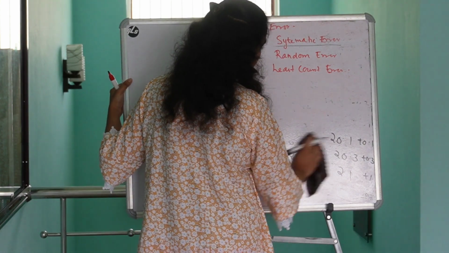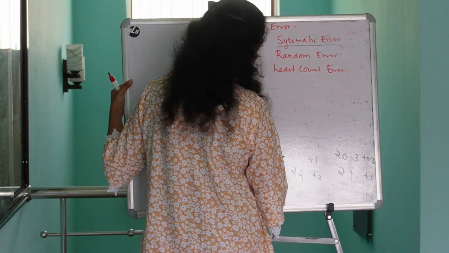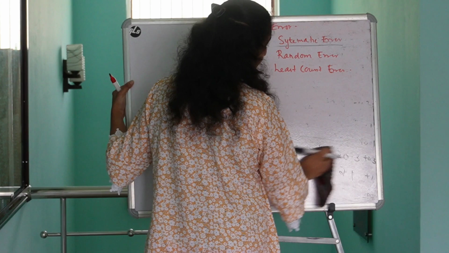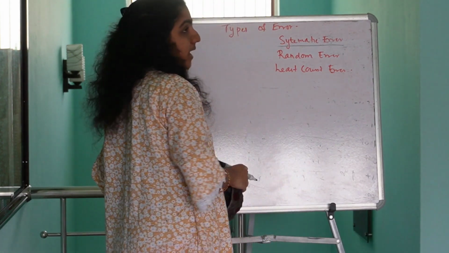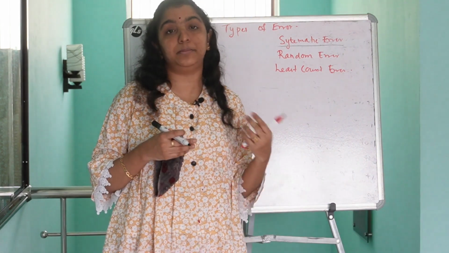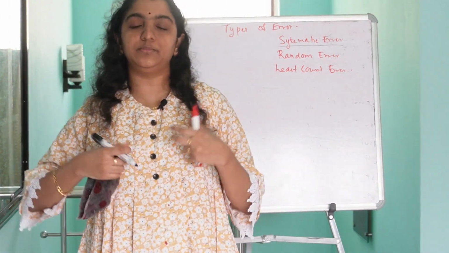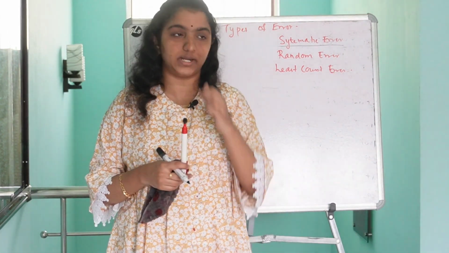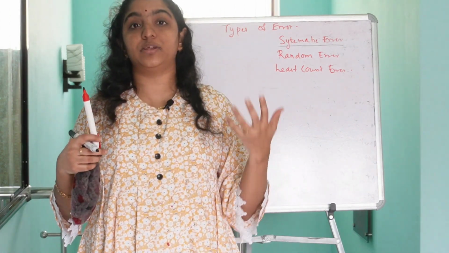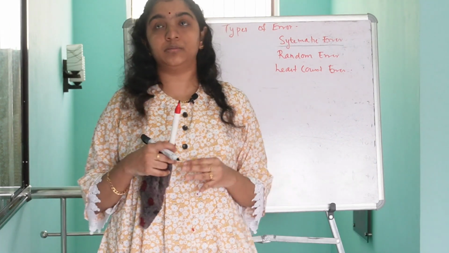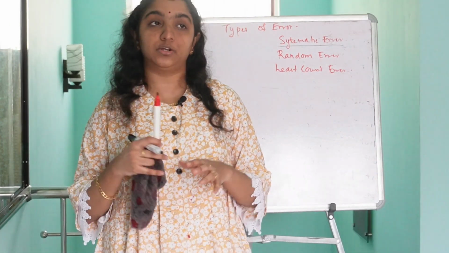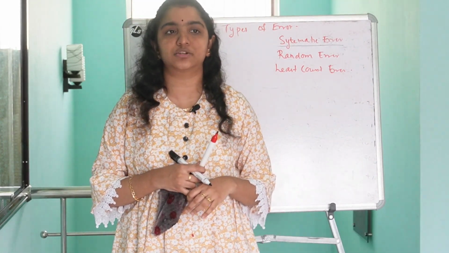What does calibration of an instrument mean? Calibration is checking the accuracy of the instrument, or how accurately the instrument can measure the physical quantity. So I am measuring a physical quantity using an imperfectly designed or improperly calibrated instrument.